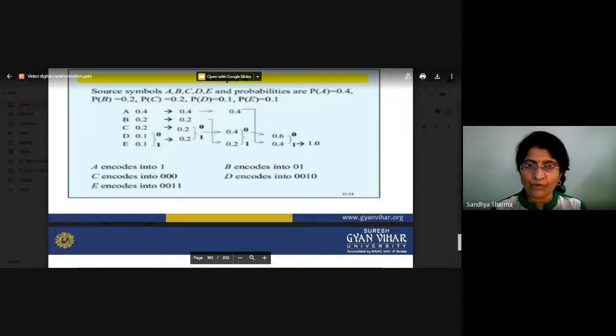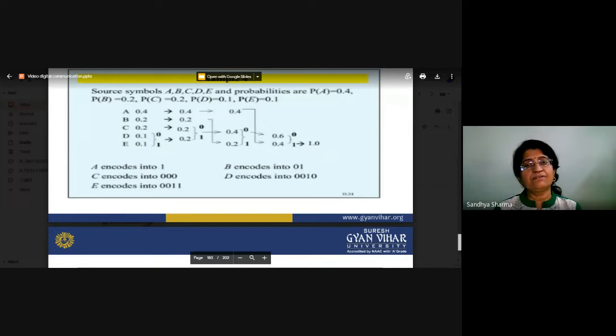So you can see here A is encoded as 1, B is encoded as 01, C is encoded as 000, D is encoded as 0010, and E is encoded as 0011. We can see that it is a variable length code.